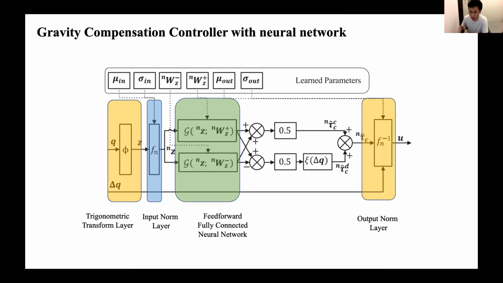In this paper, we applied the neural network in the feed-forward gravity compensation control to compensate both the gravity and disturbance. Inside the controller, we have 4 layers. The first layer is the trigonometric transform layer, followed by the input norm as the second layer, a feed-forward fully connected neural network as the third layer, and the output norm as the last layer.